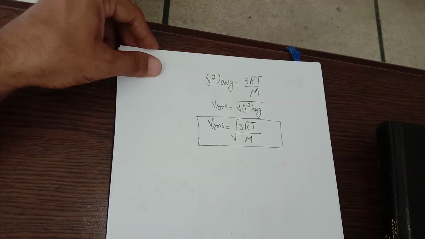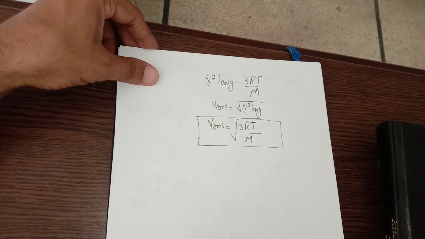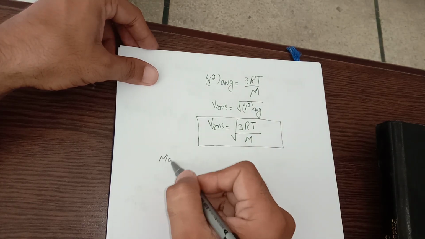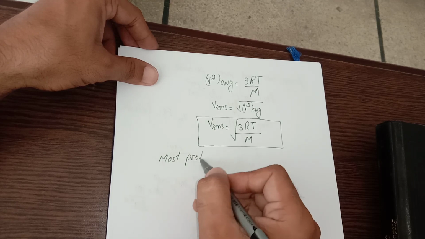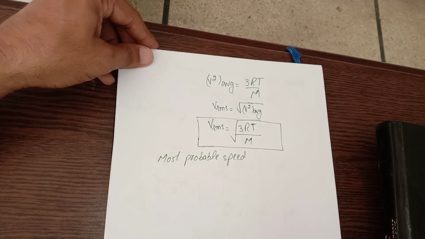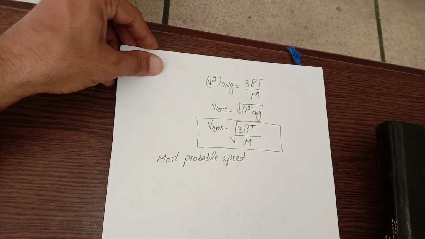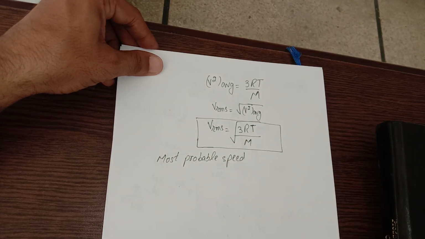In next part I have to calculate the most probable speed. Most probable speed means those speeds which will occur most likely, or which have greater probability of the molecules having these speeds. The probability of molecules having these speeds is large.